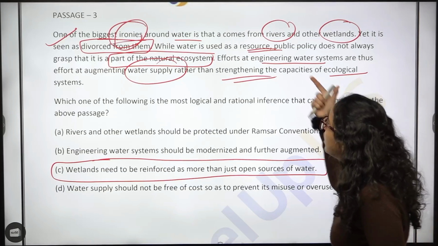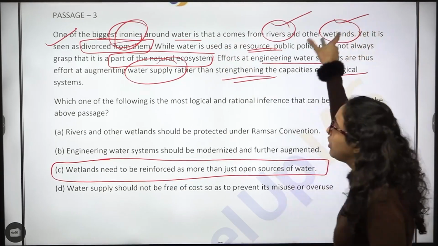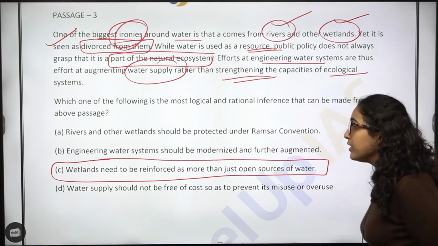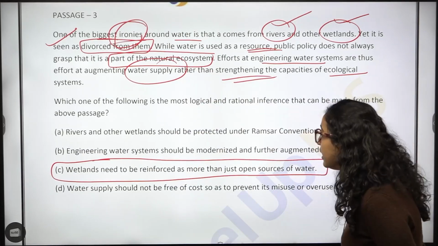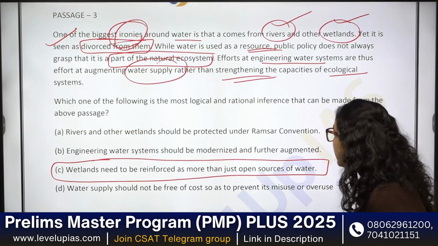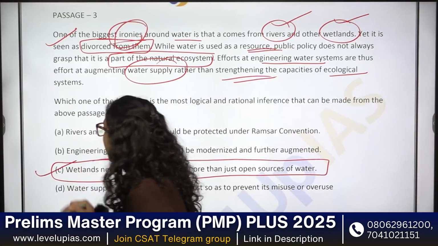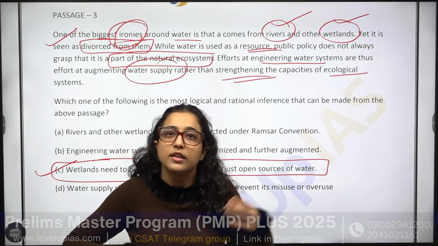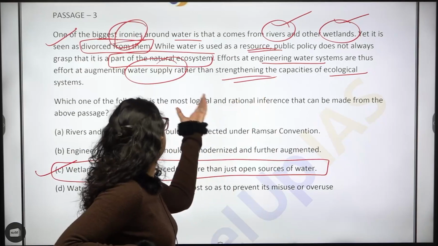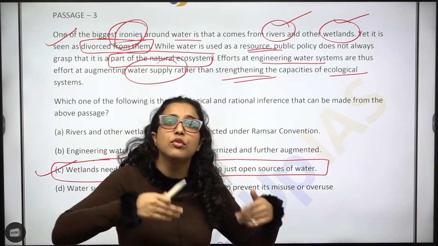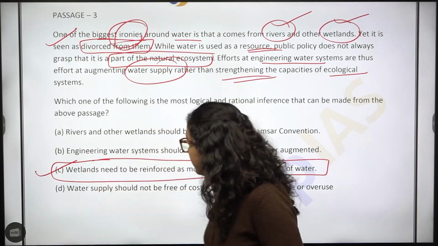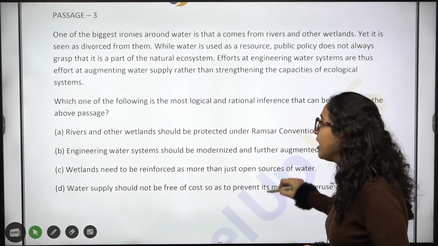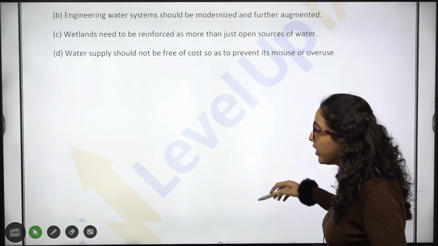So what you have to do is strengthen the capacity of these rivers and wetlands, the ecological systems. Now you read option C: wetlands need to be reinforced as more than just open sources of water. It is not that wetlands are only supplying water and that's it. No, they are a part of this ecological system. Okay, so you have to reinforce it like that. Once you use option elimination, you will even be able to make sense of the answer you are coming to.